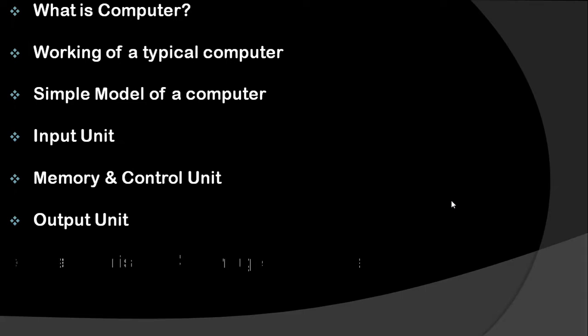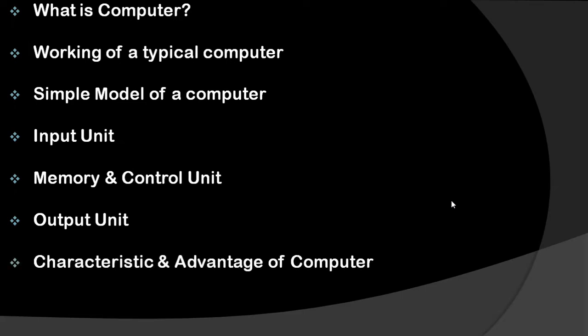Now today we will start with the next topic, that is characteristics and advantages of computer. And afterwards, the last topic of our chapter will be hardware, software and firmware. So let us move towards the topic, characteristics and advantages of computer.